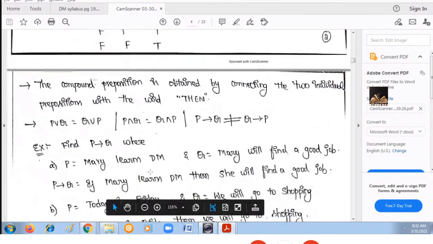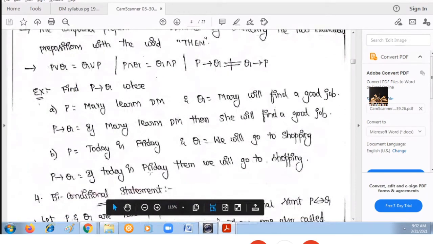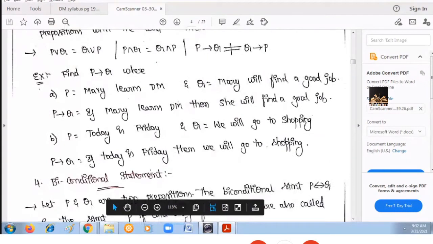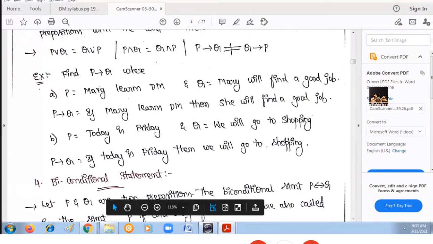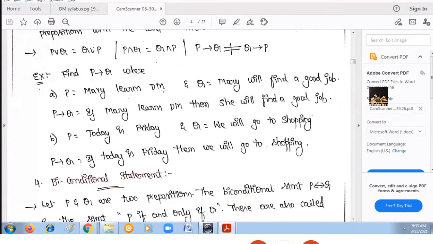Now, see one example: how to get the compound statement by using this conditional statement, if then. The two propositions given are, first proposition P is Mary learns DM, second proposition Q is Mary will find a good job.